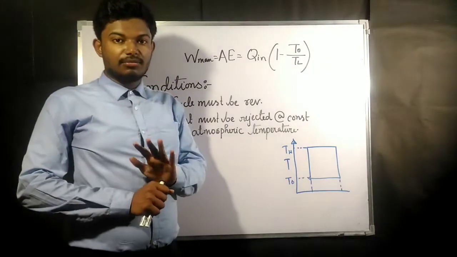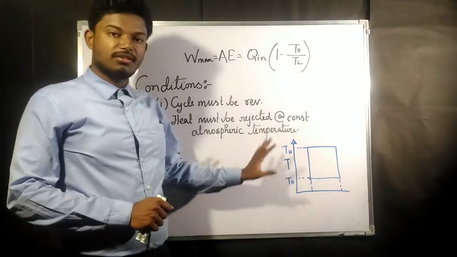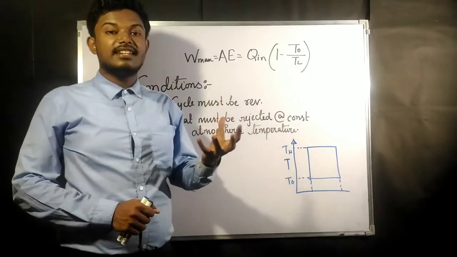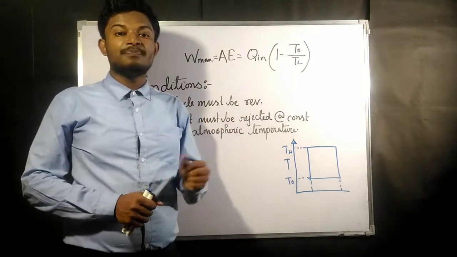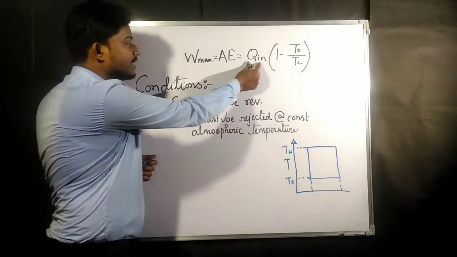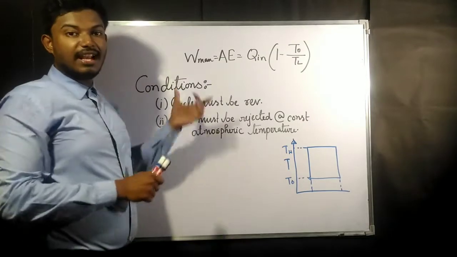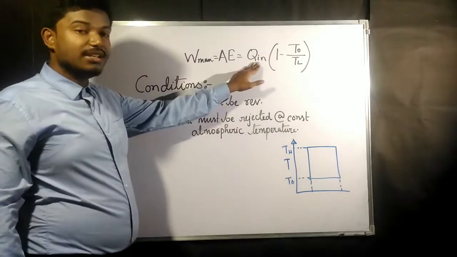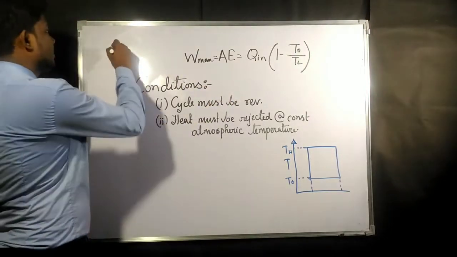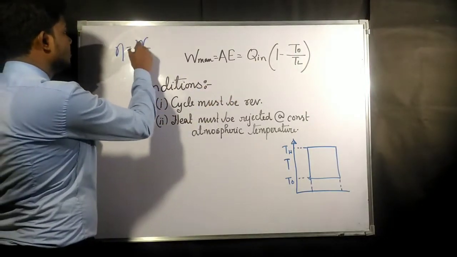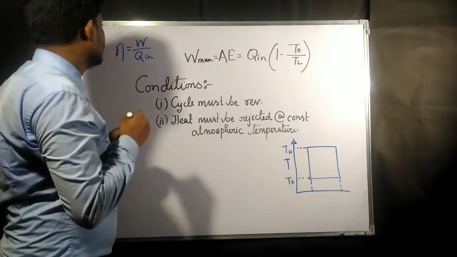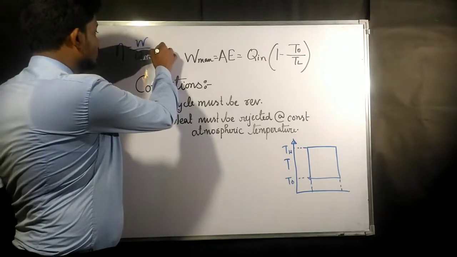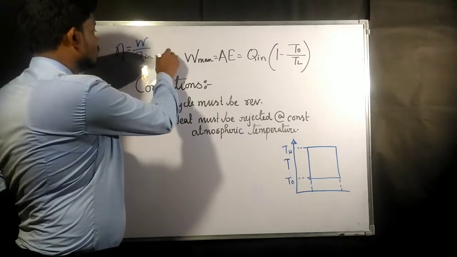Now for the conditions, the first one is that the cycle must be reversible. If you remember, we have clearly derived one expression where we could say that the reversible engine efficiency is always going to be higher. Now if you bring Q in under W max, you will get efficiency. Efficiency is nothing but W by Q in. Now Q in given is going to be constant.